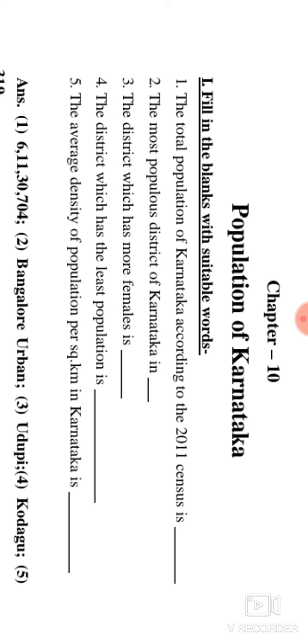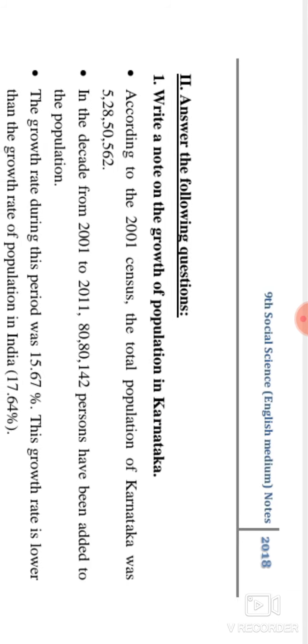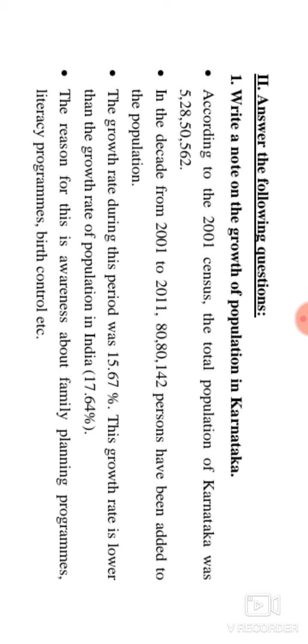And the fifth one, the average density of population per square kilometer is, what is the average? That is 319. So this is the average density of Karnataka's population. And the next we have to go to the 2, 3, 4 marks questions. Let's get that first question.